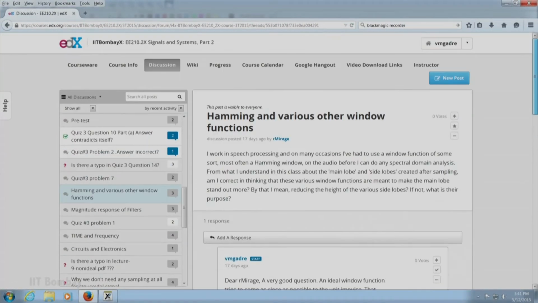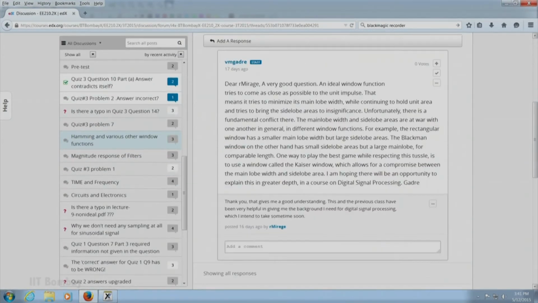I also had a very interesting discussion on the windows with R Mirage, and I answered Mirage's question with some explanation of the windows. In fact, the whole subject of FIR, finite impulse response filter design, is a very rich subject in discrete time signal processing, and if we have an opportunity to build a course on digital signal processing in future, we would spend quite a lot of time discussing the whole question of designing different windows and their merits and demerits. I have given the answer in a nutshell in this post.